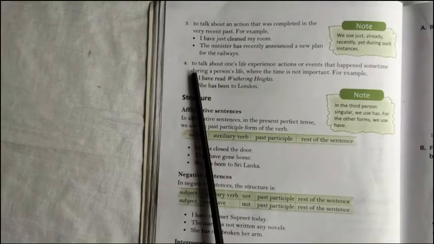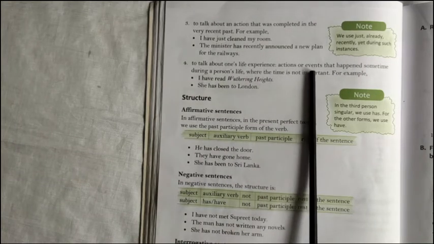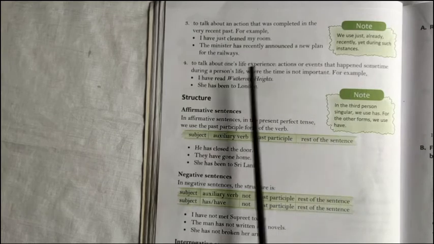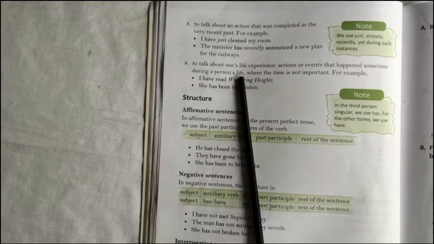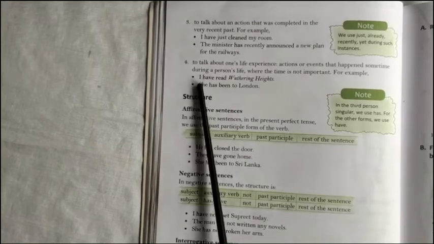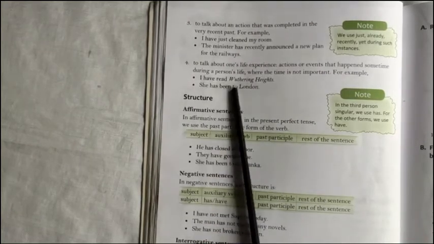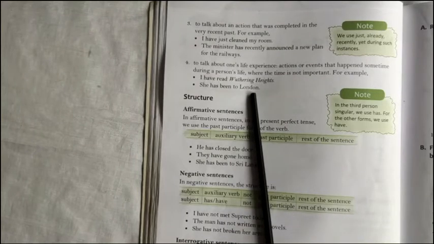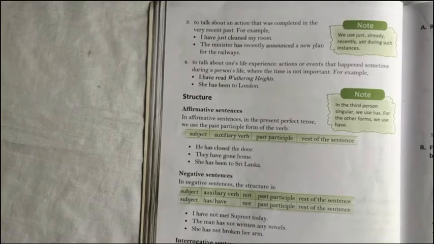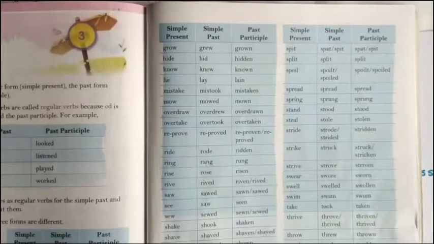And number 4, to talk about one's life experience, actions or events that happened sometime during a person's life where the time is not important. I have read Wuthering Heights. She has been to London. Okay, so these are the uses for the present perfect tense.